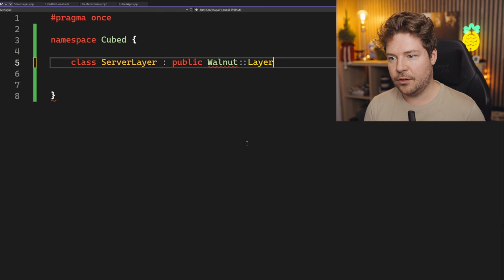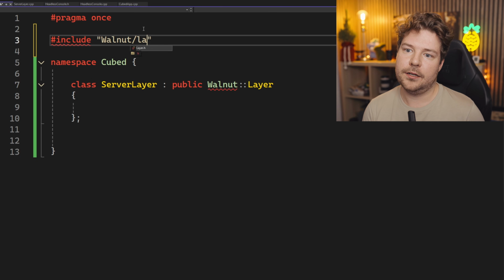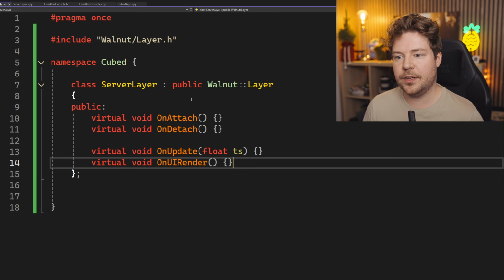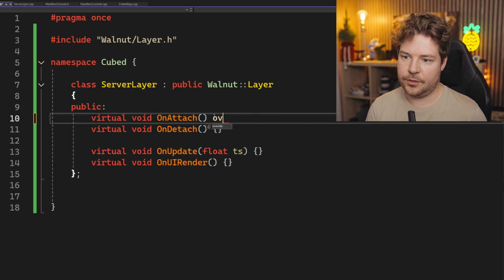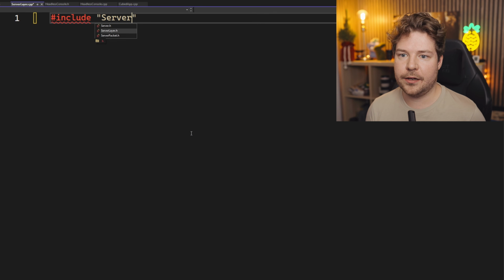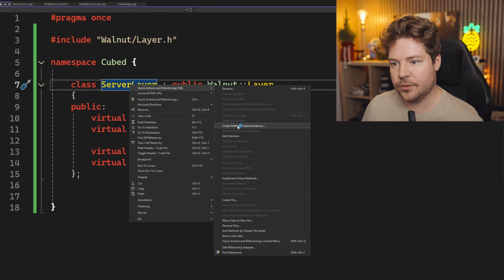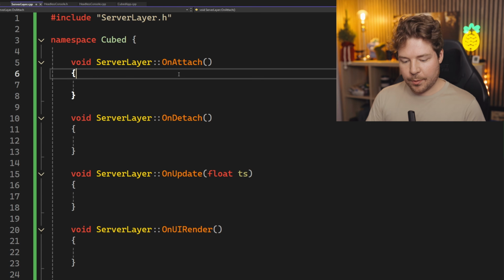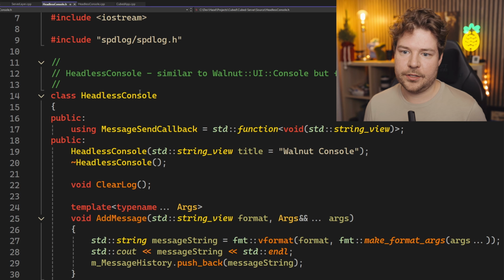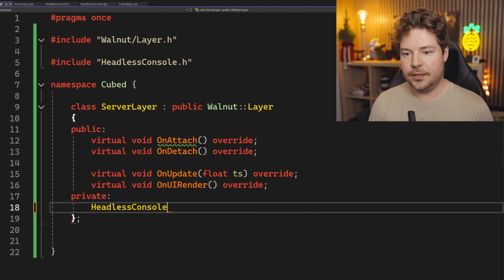It's going to be a Walnut layer, which I will include Walnut layer, and then it's going to have, I guess I could just grab these functions over here and let's just do override. And then in the CPP file, let's include server layer and let's do namespace cubed. And then I will implement all of those functions. All right, cool. So I want to create that headless console that we just put in. So let's include that. Let's just have a quick look. So headless console, I think we just need that. So let's just do headless console.